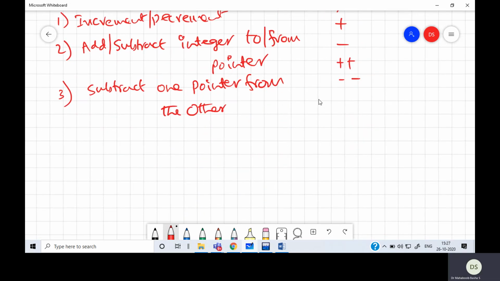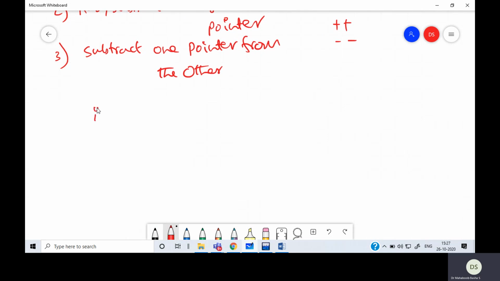Now, when you take a pointer, suppose I have a variable int a = 10 and int asterisk p = ampersand a. So there is a variable a with the value 10 stored there. I'll write the name a on this side, and the address 2004.